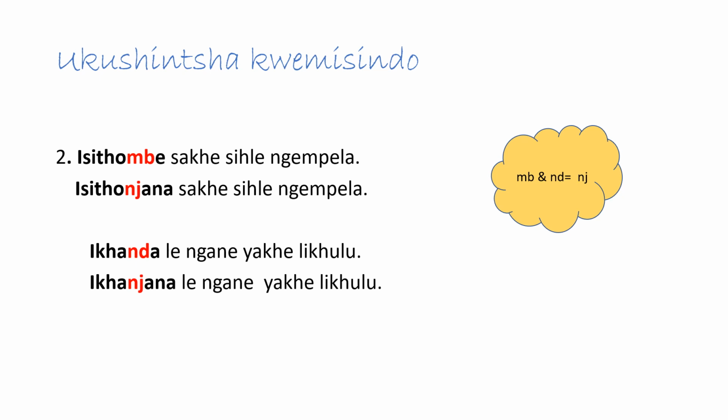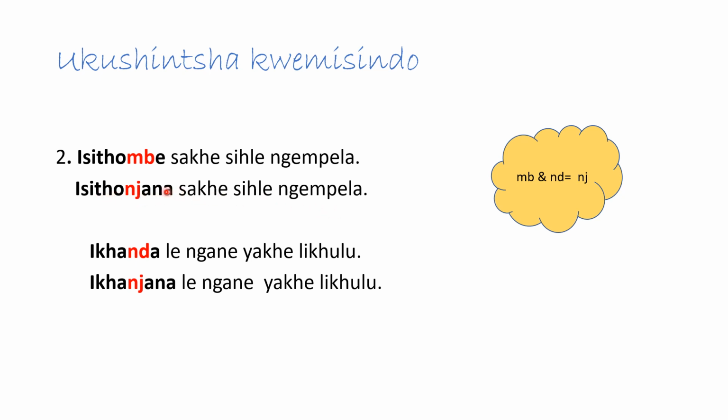Let's look at these two sounds now. We have the mbo and the ndre. The mbo and the ndre change into nje. Let's look at the sentence: Isithombe sakhe sihle ngempela. Isithombe, there is our mbo. When we change this into a diminutive, we say isithonjana sakhe sihle ngempela.